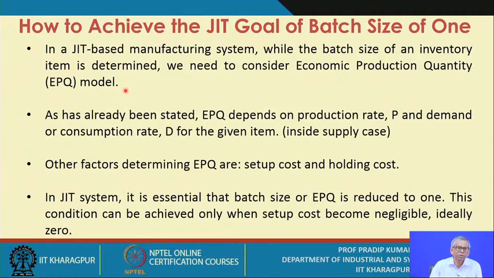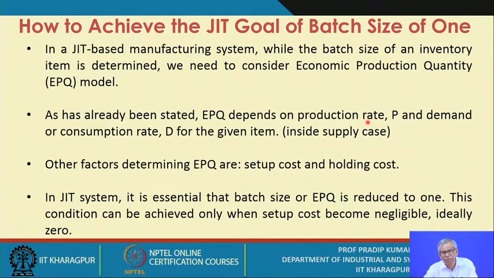That means you have placed a work order to your own systems, another subsystem of your plant, and they are producing your item in the required quantity, and it will reach you once it is all produced. As already stated in the previous lecture sessions, the EPQ depends on the production rate.